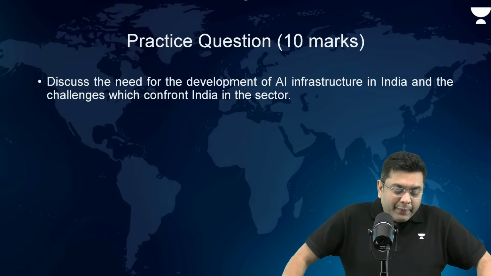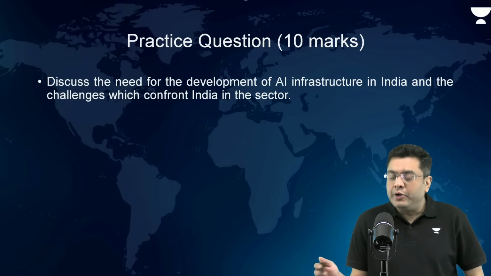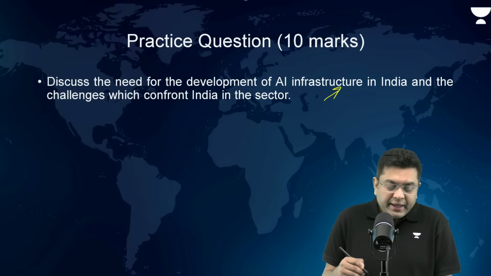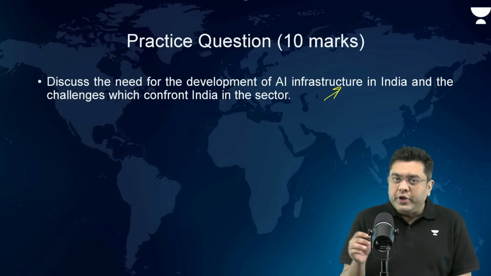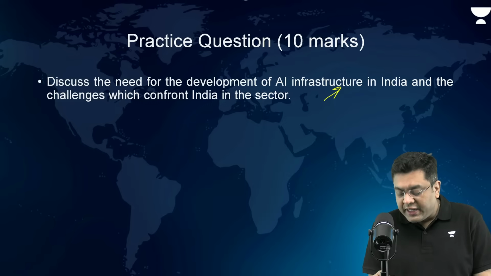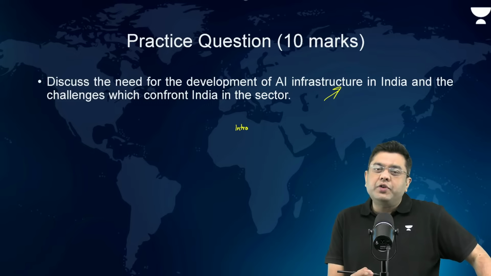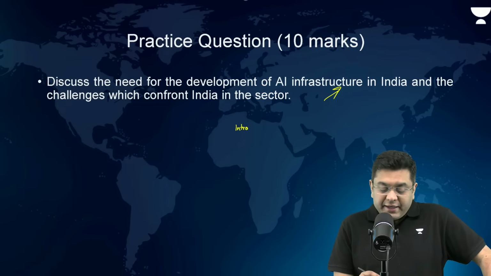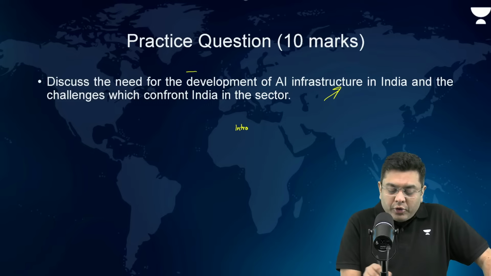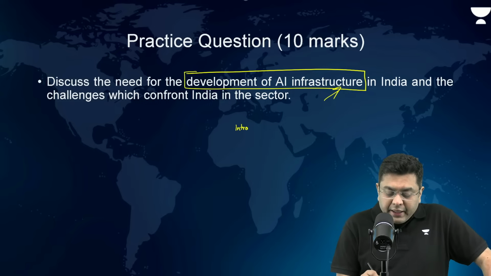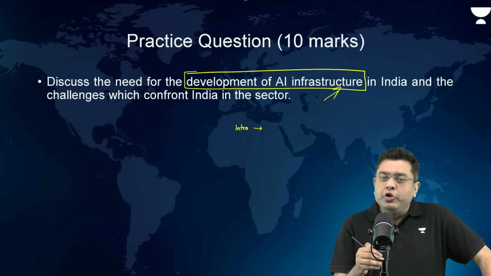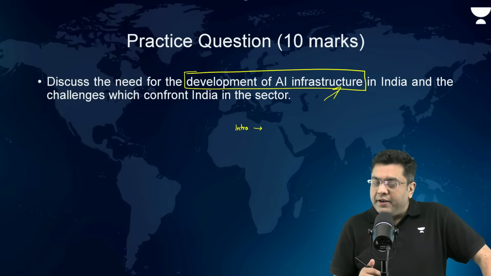Okay. Now, discuss the need for the development of AI infrastructure in India and the challenges which confront India in this sector. So, here, when we talk about the intro, you have to talk about both, that you have the physical infrastructure and the digital infrastructure. Now, it is talking about the development of AI infrastructure, means both of them. Right. So, that is what you talk about in the intro.